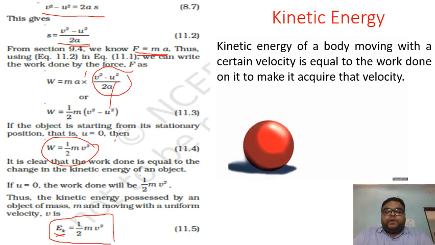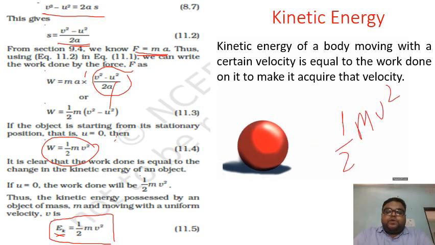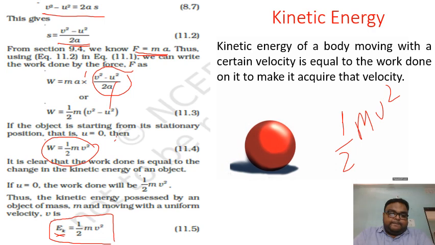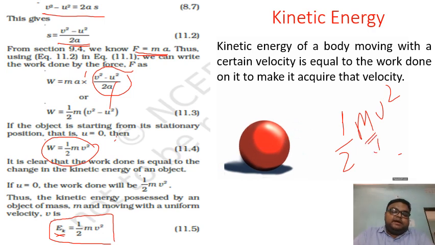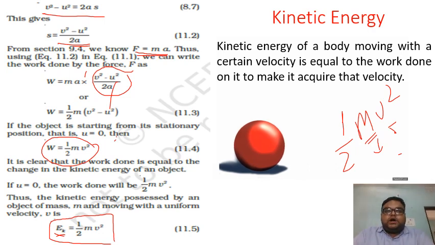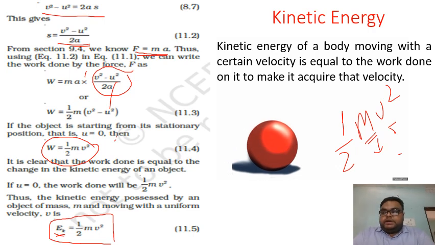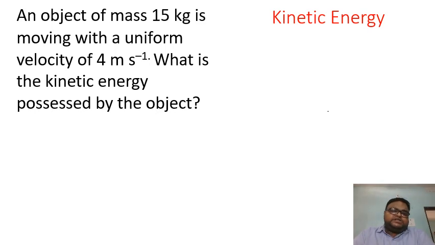Understood, students? So what is the formula for kinetic energy? The formula for kinetic energy is half mv squared, right, students? Here m is the mass of the body and v is the velocity of the object. Understood, students? Now let's do a numerical.